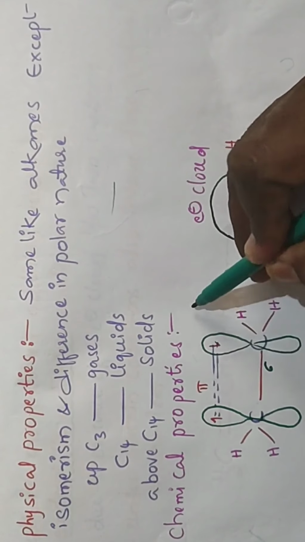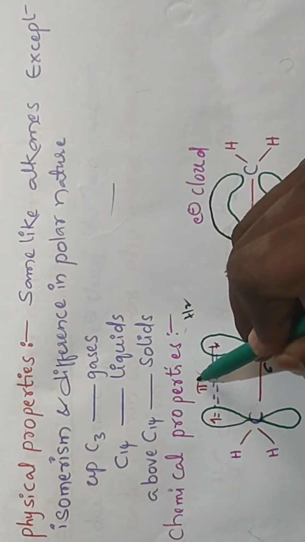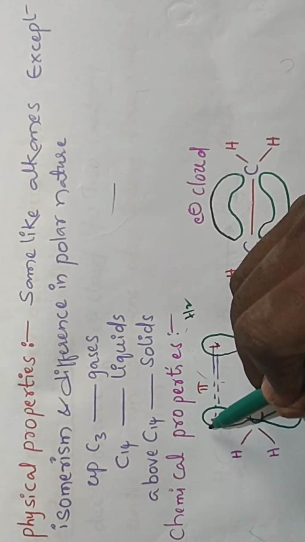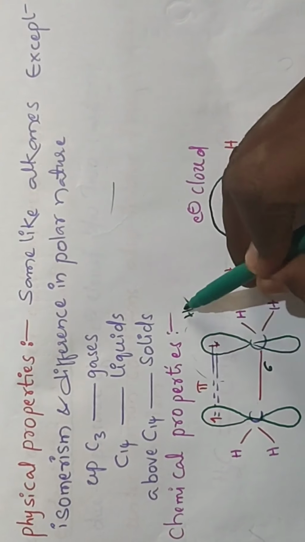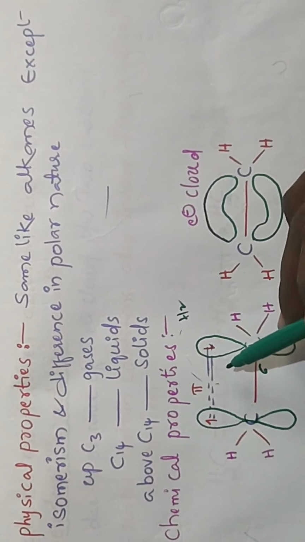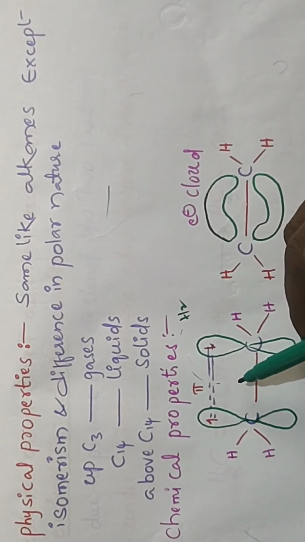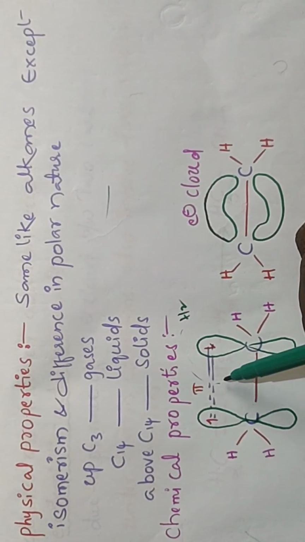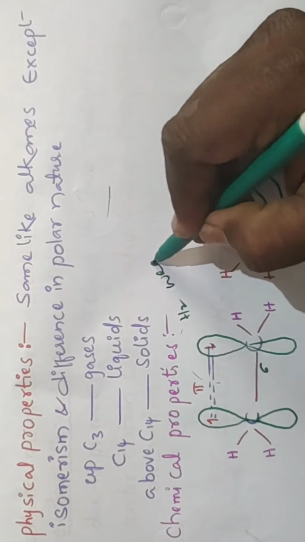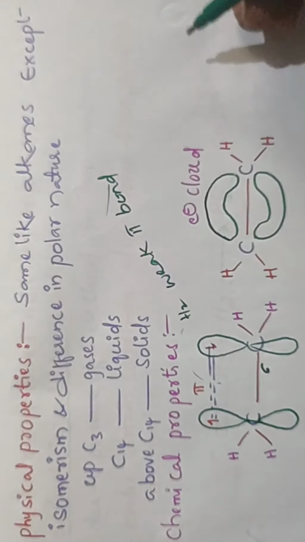For example, H2 is added across the two lobes by breaking of this bond. One hydrogen is added to this carbon and one hydrogen to this carbon, that is hydrogenation. And HCl, halogenation, like that. So alkenes are involved in addition reactions. Why? Because of the weak pi bond.